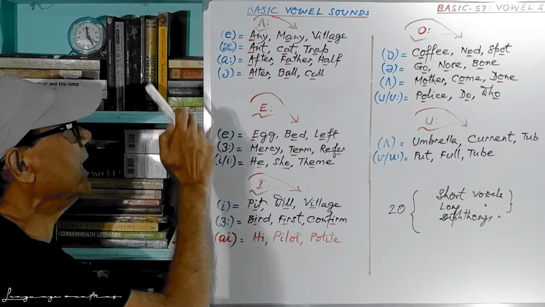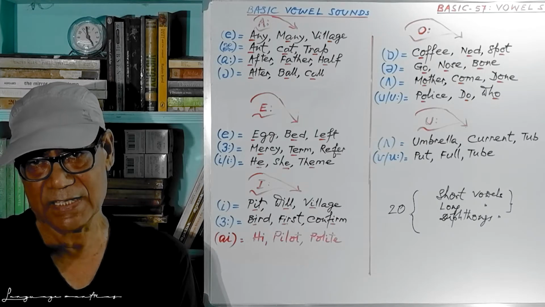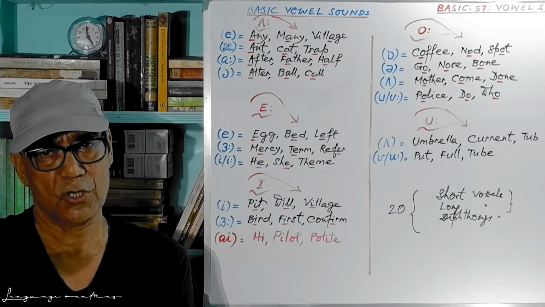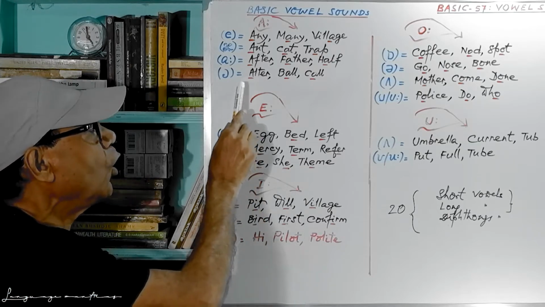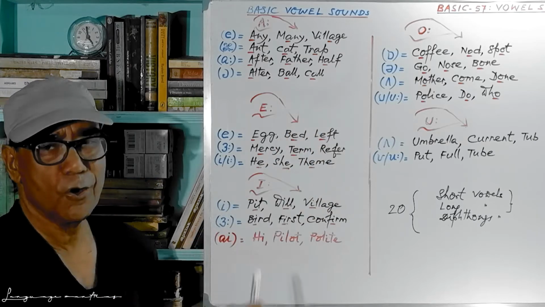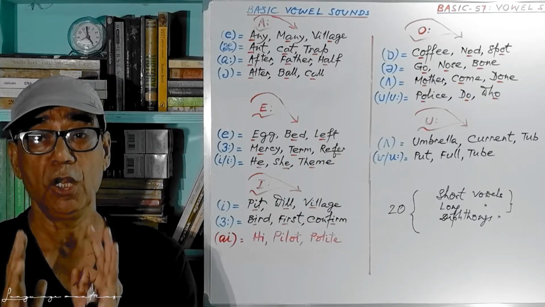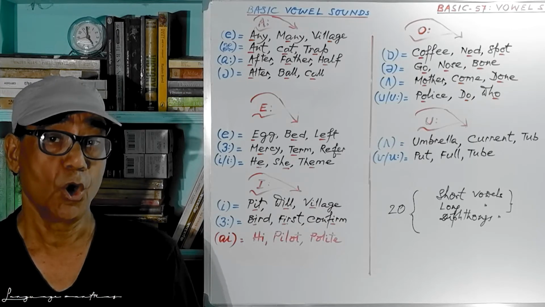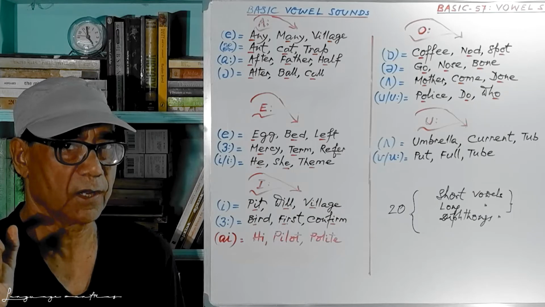And number 4 is the O sound, slightly tending towards O, as in altar, bowl, call. Not altar, ball, or call. It is altar, bowl, and call.